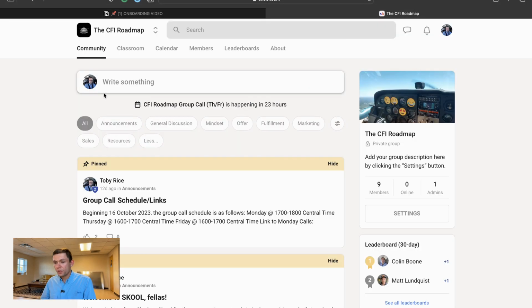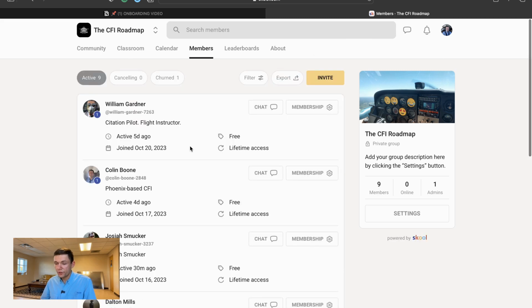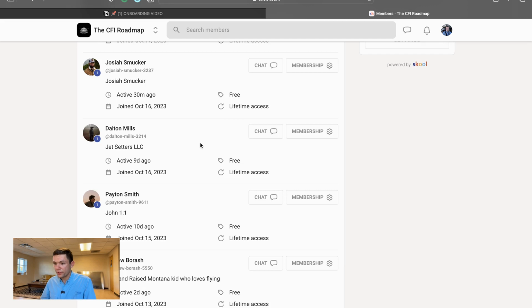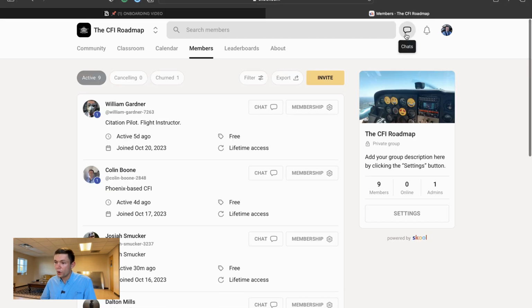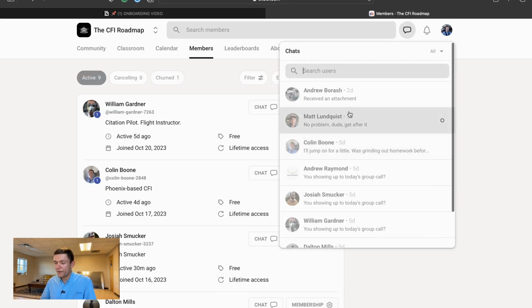Our school account is where you're going to be sending messages between yourself and other members as well as the coaches. You can click members. It'll show you who's on the page and give you an opportunity to send them a private message. You can also go up here to the chats box and see any of your previous messages.